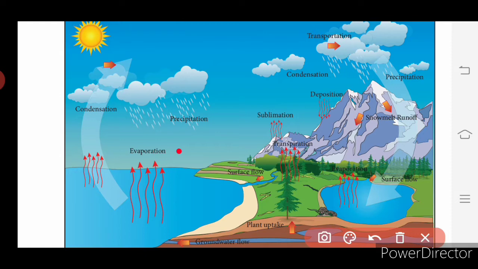Then we will see about sublimation. So what is sublimation? Any idea? It is a conversion of solid to gas without passing through the intermediate liquid phase. So ice sheets and ice caps from the north and south poles, the ice caps on mountains get converted into water vapor directly without converting into liquid. So the ice cubes convert directly into gas, without converting into the liquid form. Such type of conversion is called sublimation.